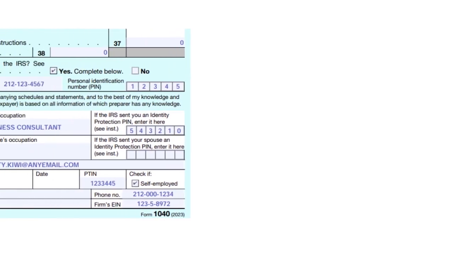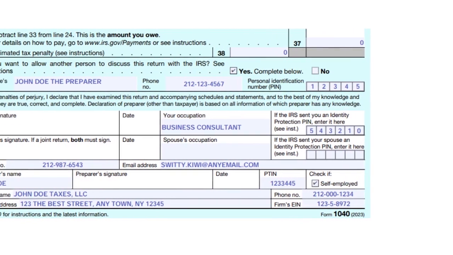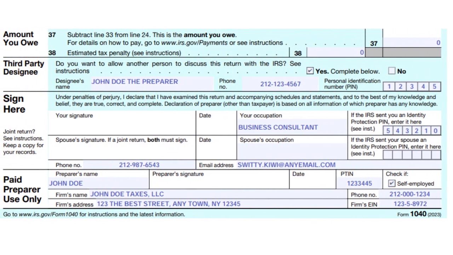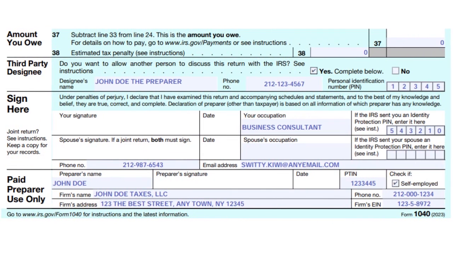Next, I want to show you the bottom part of the Form 1040. On line 37 here, it says the amount that you owe. But I don't owe anything, so I don't have a problem there. But let's say you are in a scenario where you happen to pay less than you owe. In that situation, you wouldn't have a refund. You will have to owe the IRS a little more, so this is where you will put that particular amount.